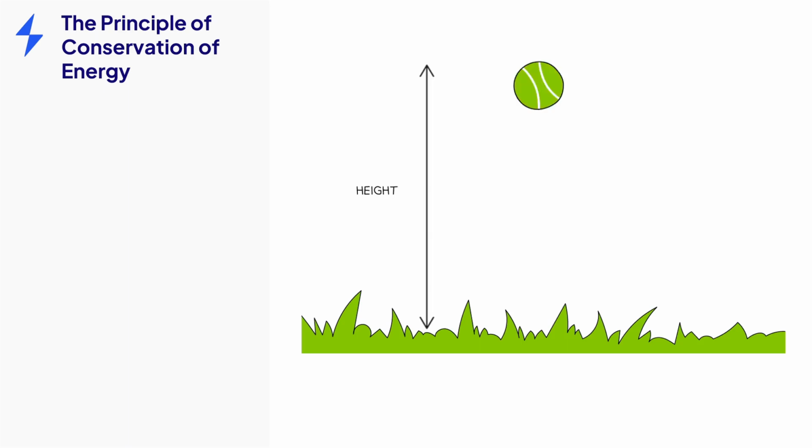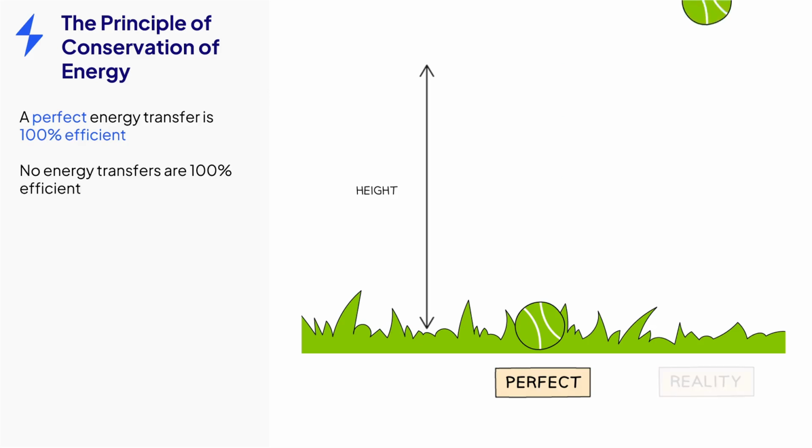In a perfect energy transfer, all the energy from one store is transferred to the other store, like with this bouncing ball. The energy transfer is 100% efficient. In reality, no energy transfer is 100% efficient. Energy is always transferred away from the object in unuseful ways. In this case, the unuseful energy transfers impact the height that the ball can reach with each bounce.